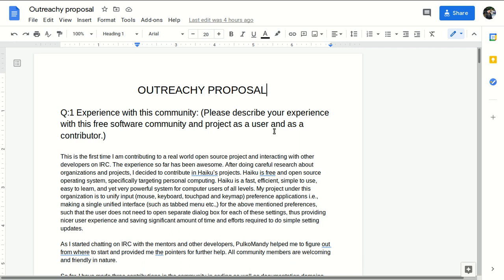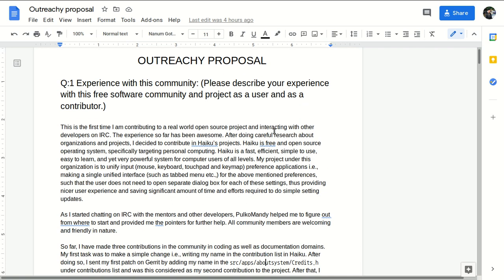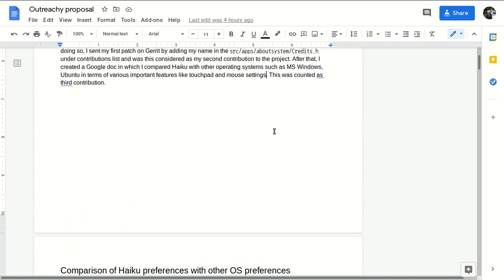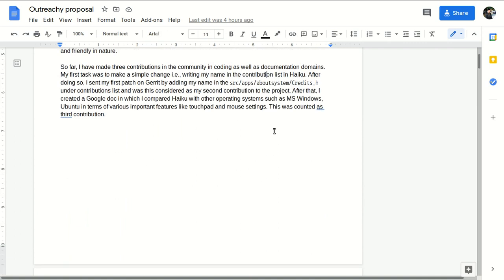I started the interaction with the community on IRC, and so far I made 3 pre-contributions before submitting my proposal. And I wrote which platform Haiku uses to share the code, and how I learned so many new things like Gerrit.